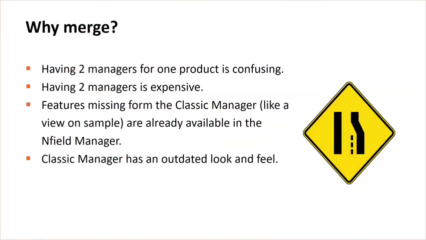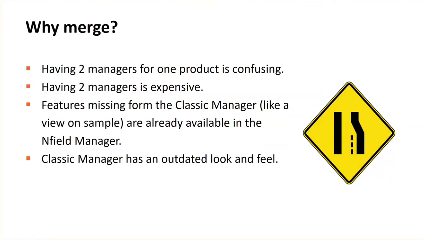Why do we want to do that? Having two managers for one product is confusing. Some people need to look in both managers to find what they are looking for. That is expensive for us. We need to test everything in two managers, which doubles our test time.